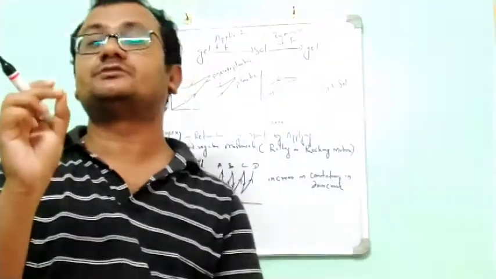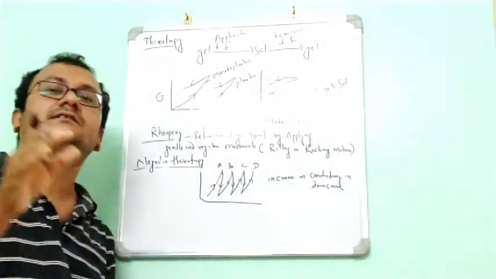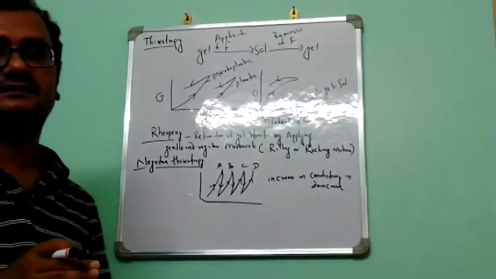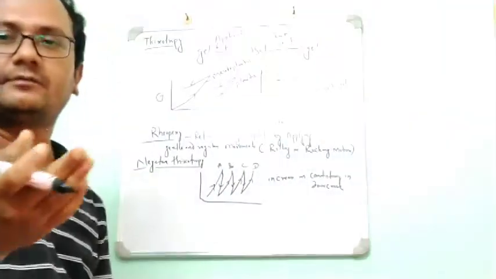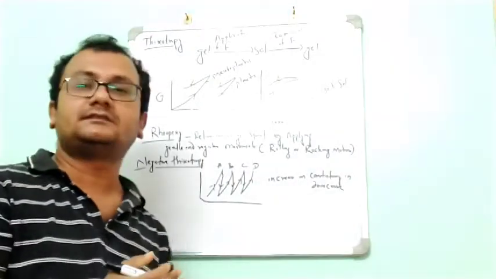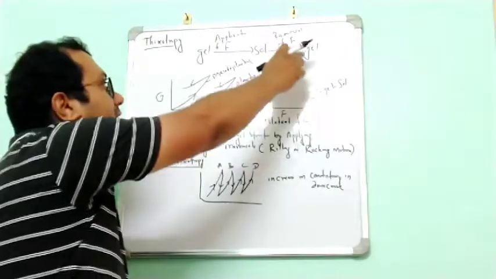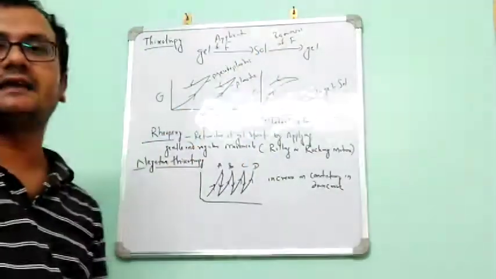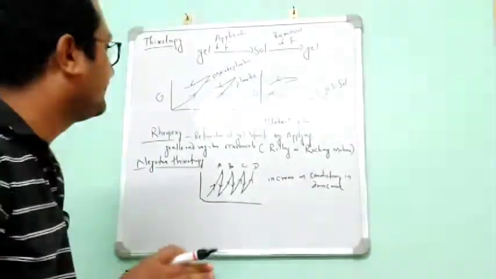The original material is more viscous, but when we apply shearing stress, its viscosity decreases, and during recovery, when we remove the shearing stress, it will gain its original viscosity and be converted to gel form.